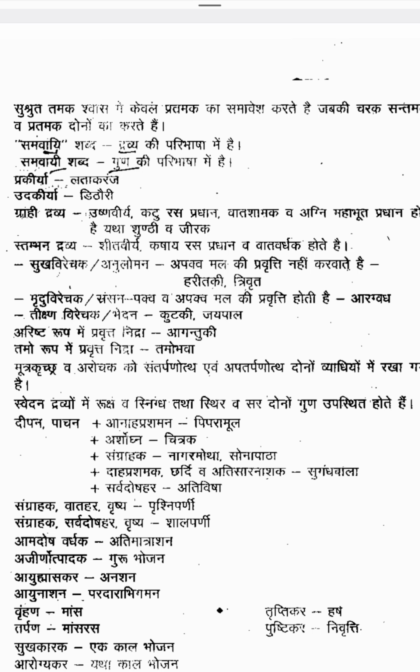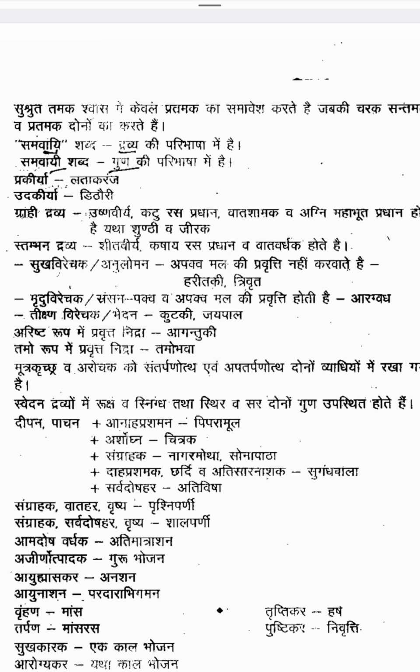Next one is Mridu Virechaka, otherwise known as Sramsana. Here Pakva and Apakva mala are both expelled. Pakva mala is expelling and Apakva mala is also expelling, both simultaneously. That is called Mridu Virechaka or Sramsana. An example for that is Aragvadha.